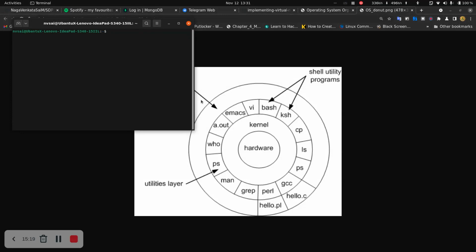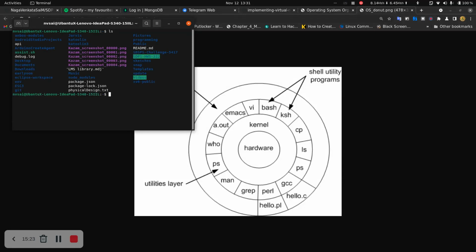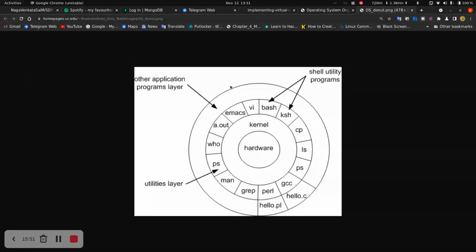So this bash is now connected to the kernel, and now whatever I type here, like ls, which is a command to list directories or files. When I type this ls, this command is directed to the kernel, and the kernel sends this command to hardware, which executes this. A monitor is my hardware, for example. When I type ls, the kernel executes the program and sends the output to the monitor. So this is what operating system organization is.